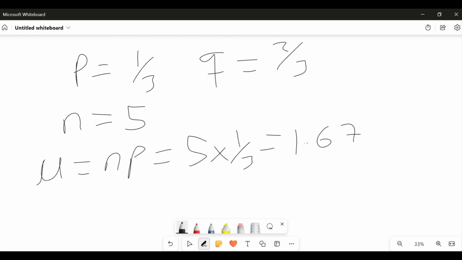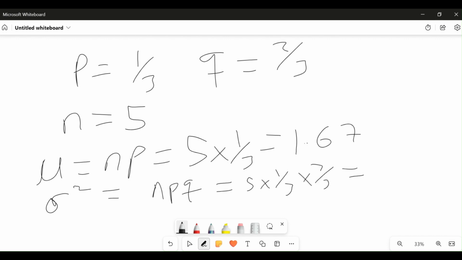Since we have found our mean, now we can find our variance. Our variance is sigma squared, and that is NPQ, which is 5 times 1 over 3 times 2 over 3. Using the calculator, that will be 1.11. Same thing as 10 divided by 9. So it is 1.11.